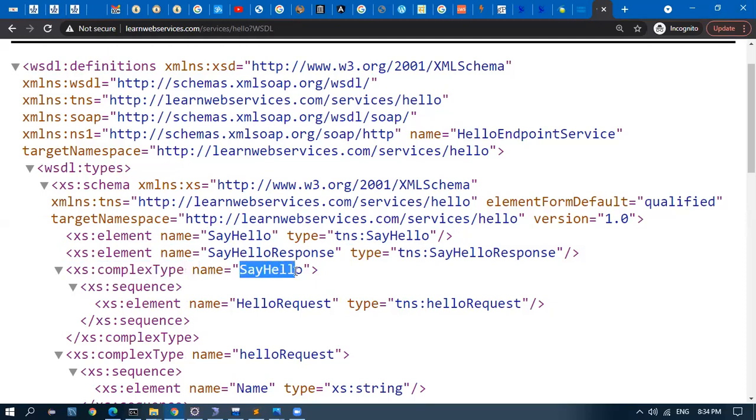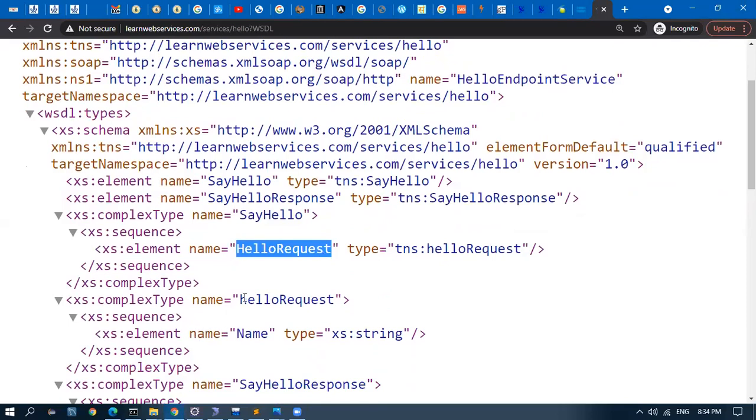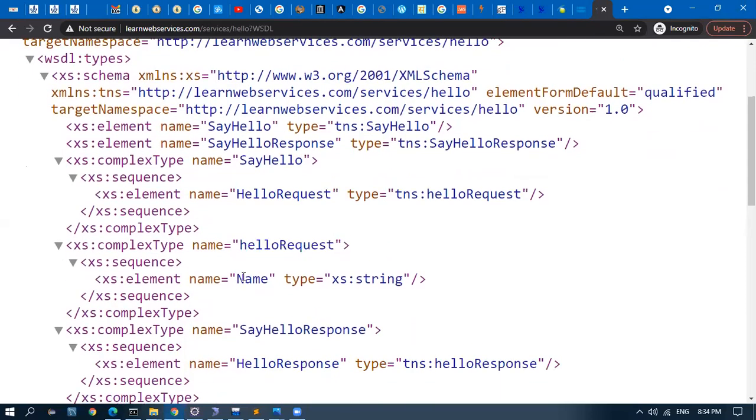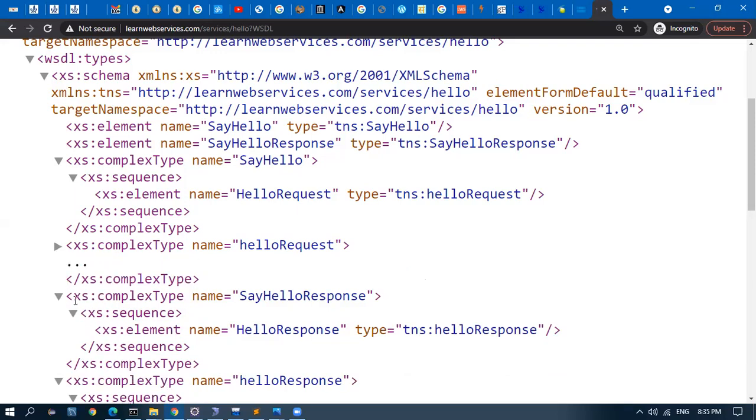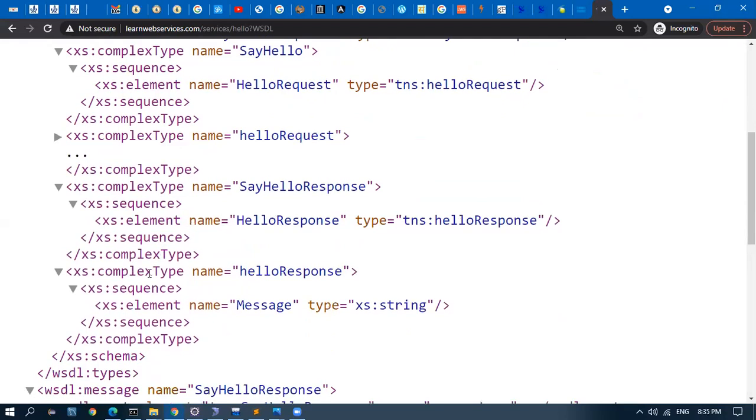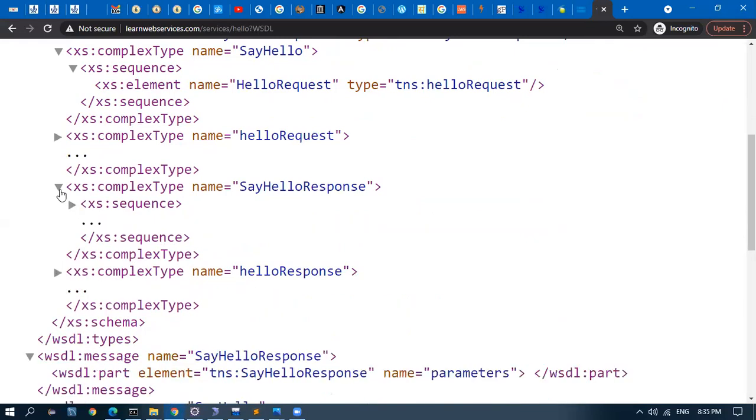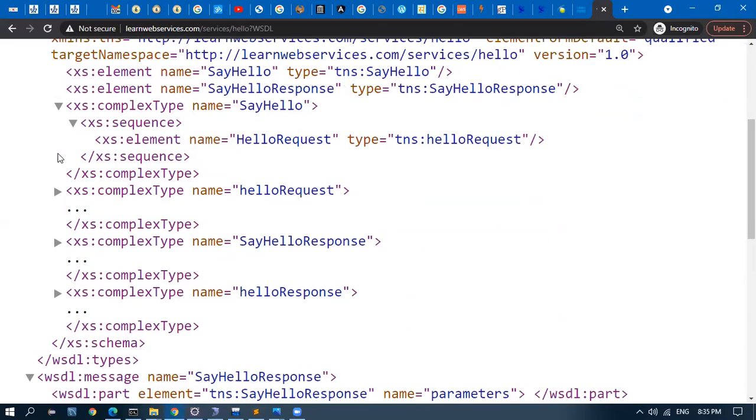These are nothing but the definitions of the request of the method, and the request is going to contain one name, which is of type string. So when we form an XML, we have to form a tag with name, and it should be a string value. The response is going to be like this. They will reply back with a message. So this will contain the request, response, and any other attributes in the web service.